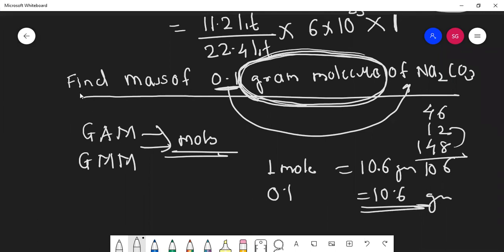So the meaning of this you should understand, students. Gram atomic mass or atomic weight, gram molecular weight. This atomic weight or molecular weight is nothing but moles. Yes.